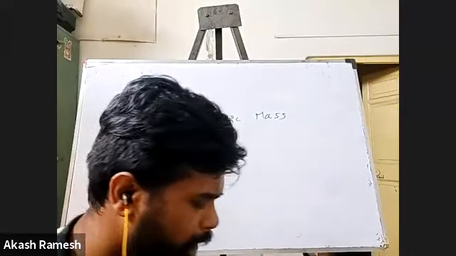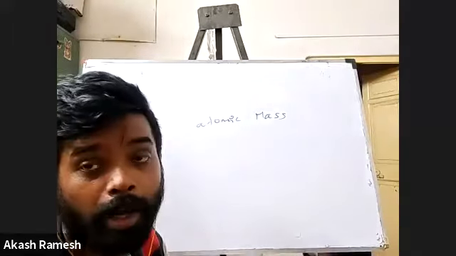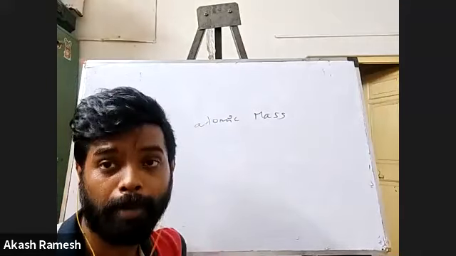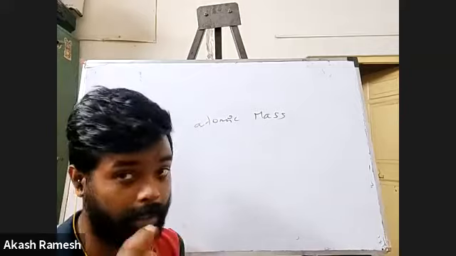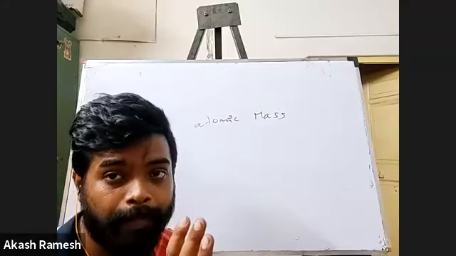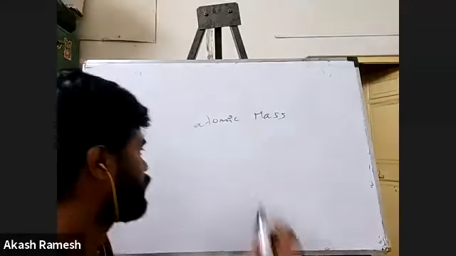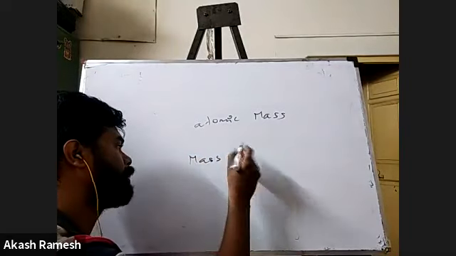There is something called mass number and atomic mass. Both are slightly different, but the values can be the same. Let me tell you the difference.